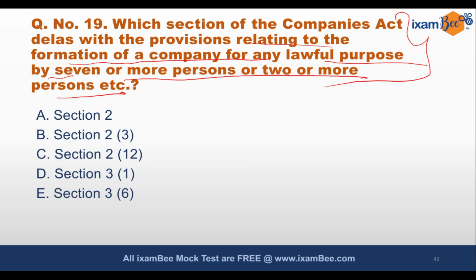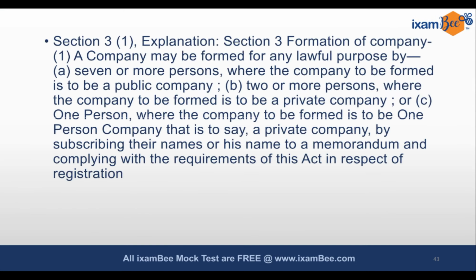And the correct option here is D, that is section 3. Section 3 clause 1 directly deals with the formation of a company that can be for any lawful purpose by 7 or more persons or 2 or more persons. Formation of a company, section 3 clause 1.